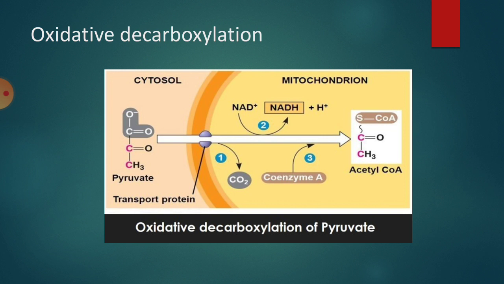For example, in aerobic respiration, glycolysis is followed by Krebs cycle and electron transport system, whereas in anaerobic respiration, the glycolysis process is immediately followed by the fermentation process. So, in this video lecture, we are going to learn the second phase of aerobic respiration, that is Krebs cycle.